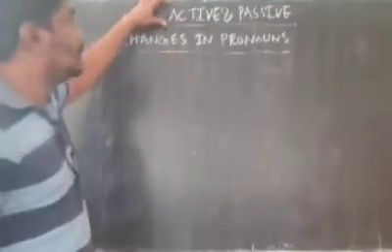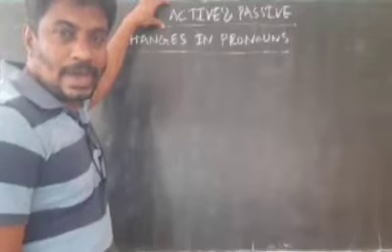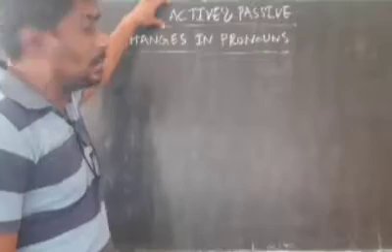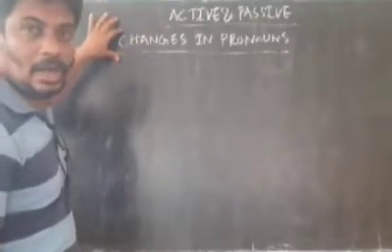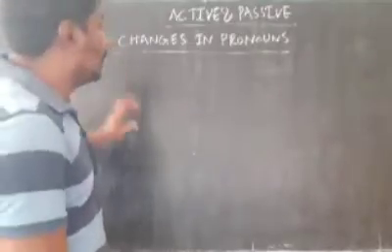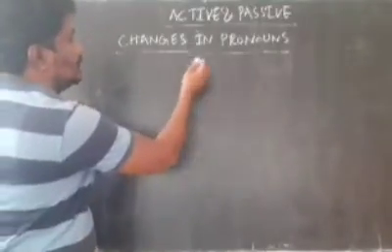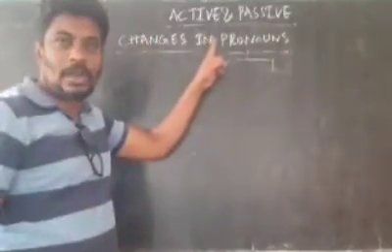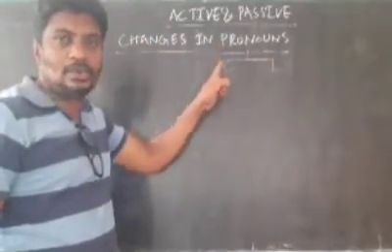So the present topic is how to transform an active voice sentence to passive voice. And first you should be able to understand what are the changes that occur in pronouns. See, pronouns will be in two cases.